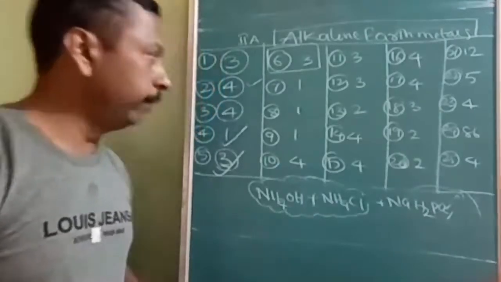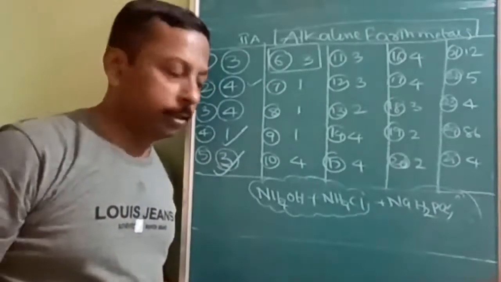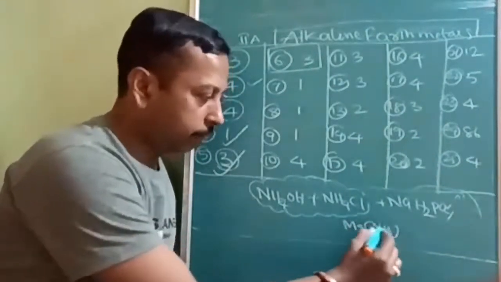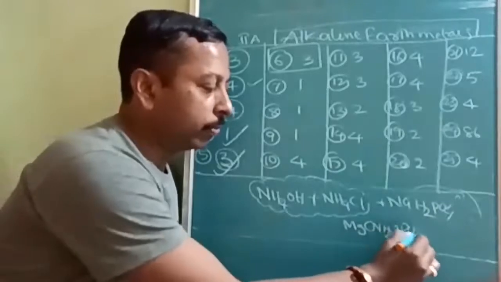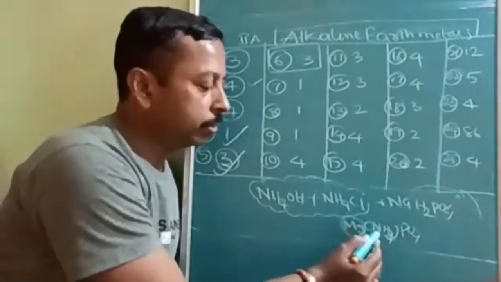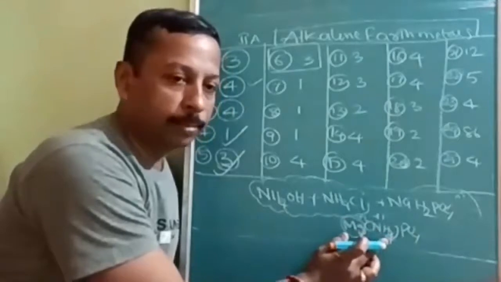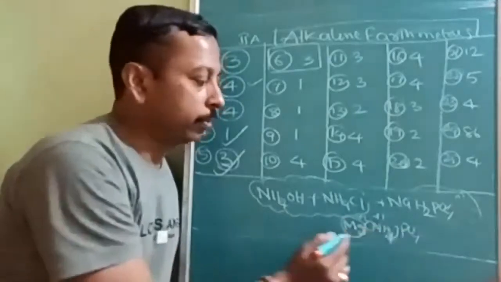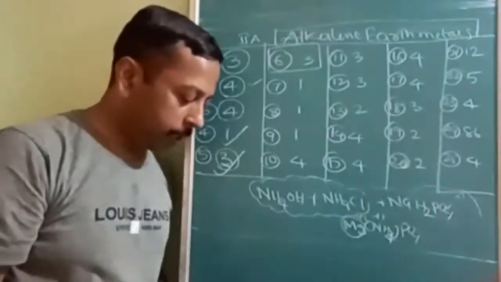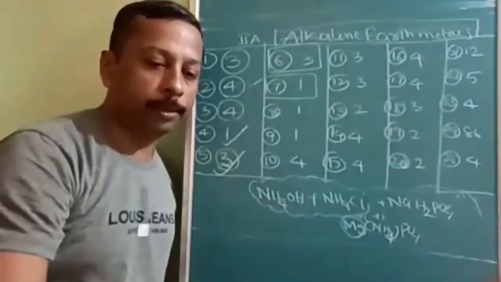Is there any special name for this? Very good. The answer is NH4PO4. Okay, see how to verify whether it is correct or not. Magnesium charge is +2, ammonium charge is +1, and you should make sure that NH4 plus must be there and PO4. So the answer will be MgNH4PO4. Accordingly, the first option will be correct. 7th question, first option.